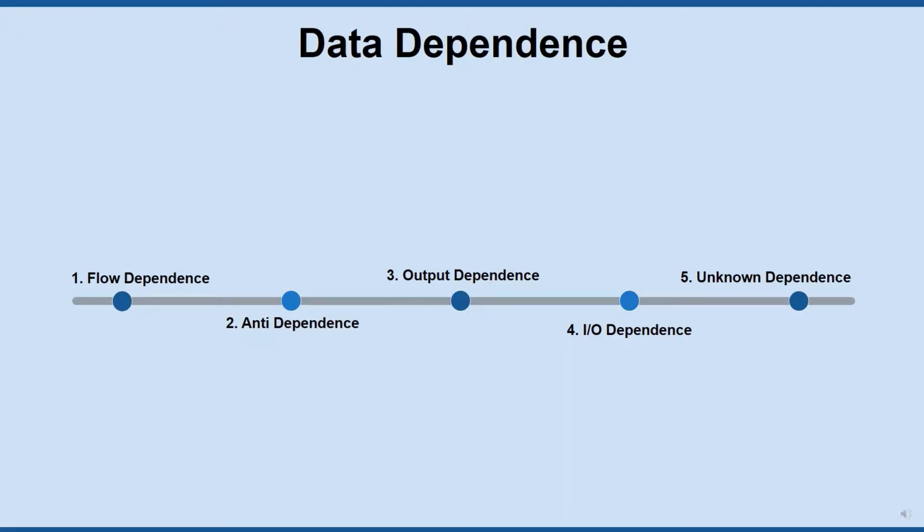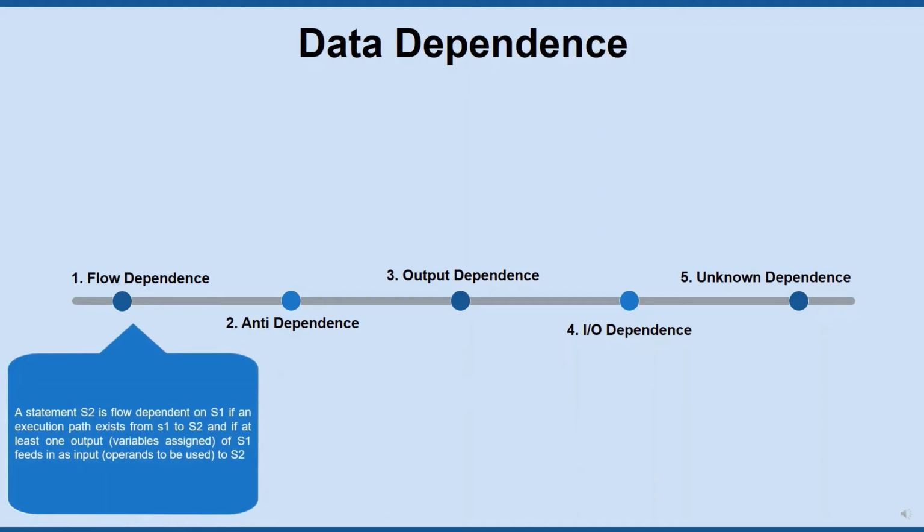The ability to execute several program segments in parallel requires each segment to be independent of the other segments. The ordering relationship between statements is indicated by the data dependence. Five types of data dependence are flow dependence, anti-dependence, output dependence, I/O dependence, and unknown dependence.